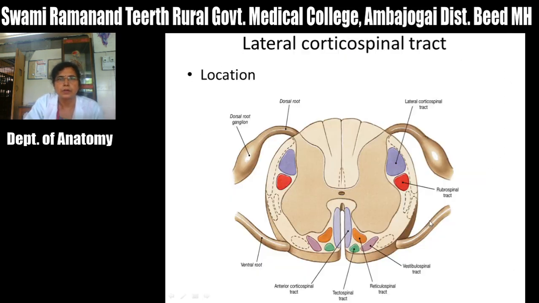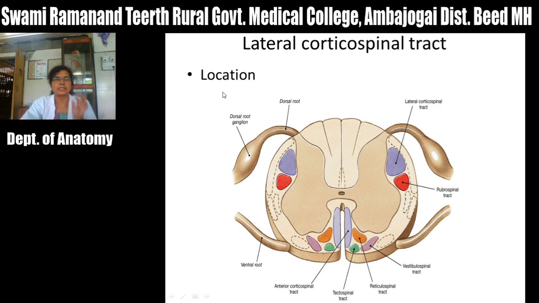Now we'll see about the lateral corticospinal tract. So what is this lateral corticospinal tract? About 80 to 90% of corticospinal fibers cross in the pyramidal decussation at the lower part of the medulla, and they continue as the lateral corticospinal tract.